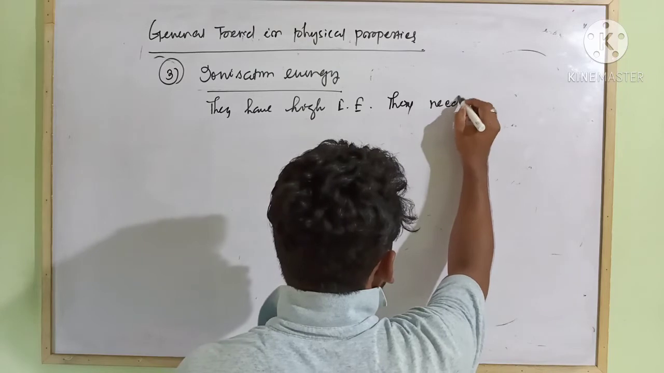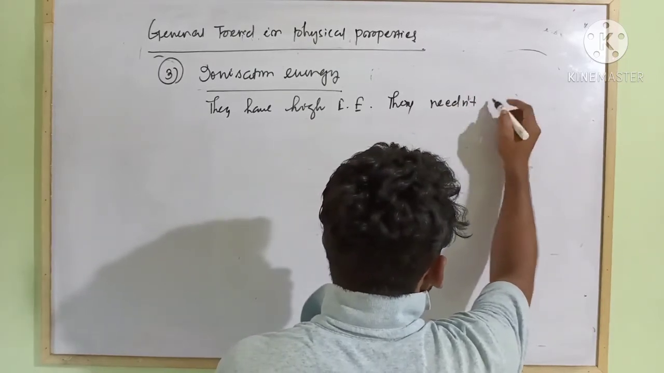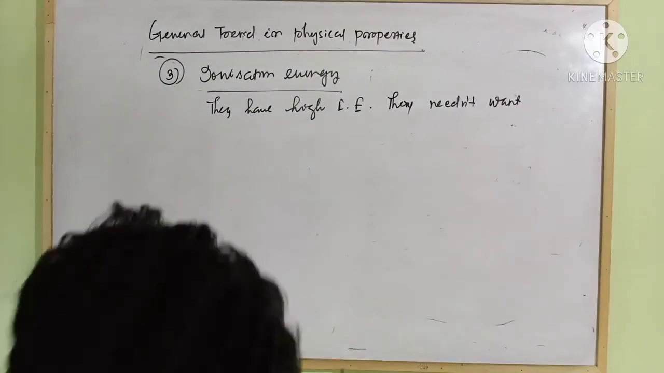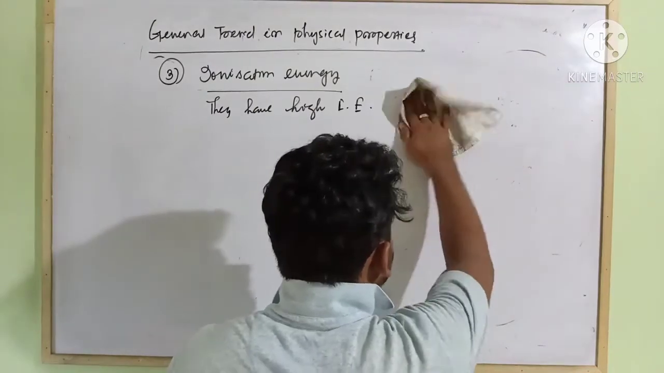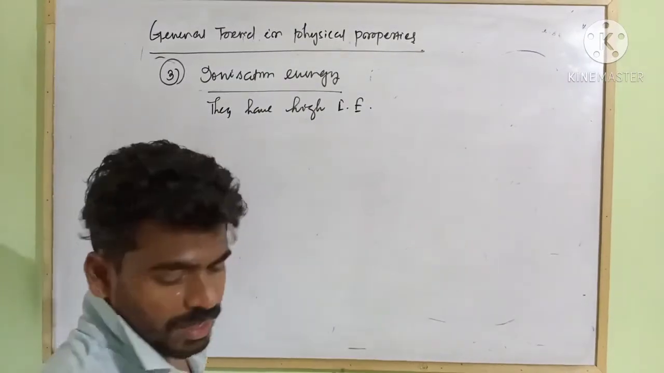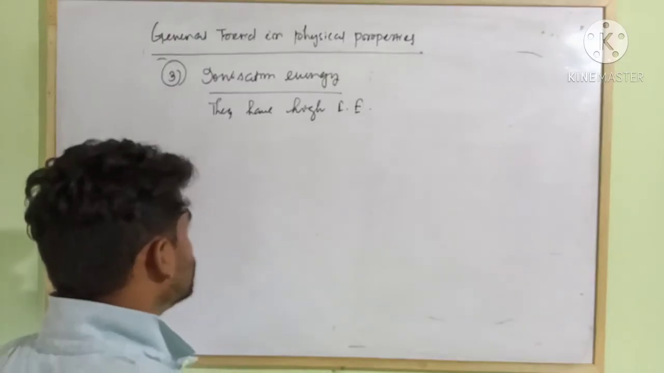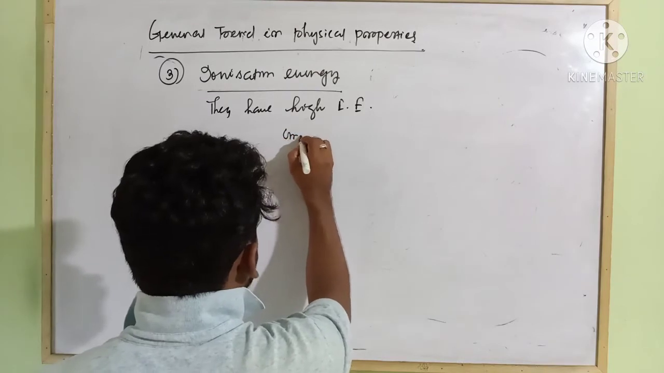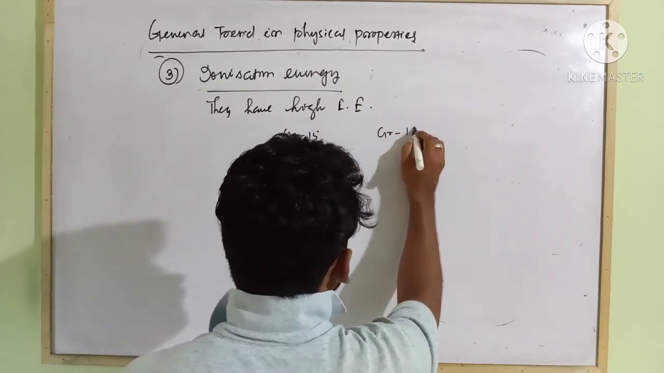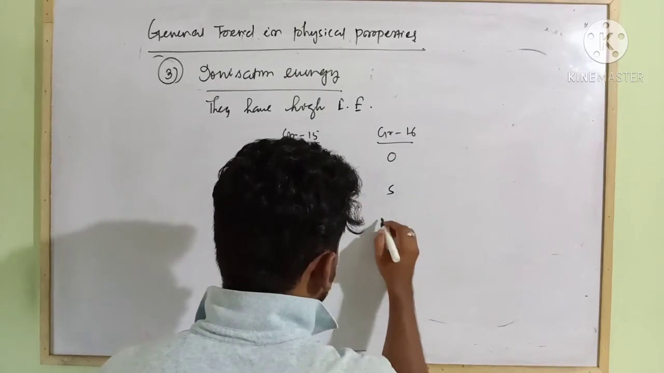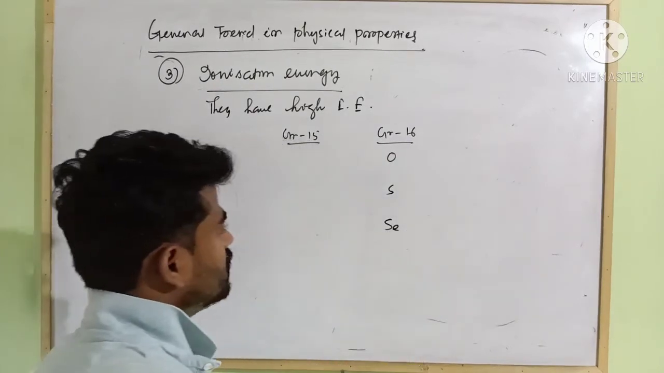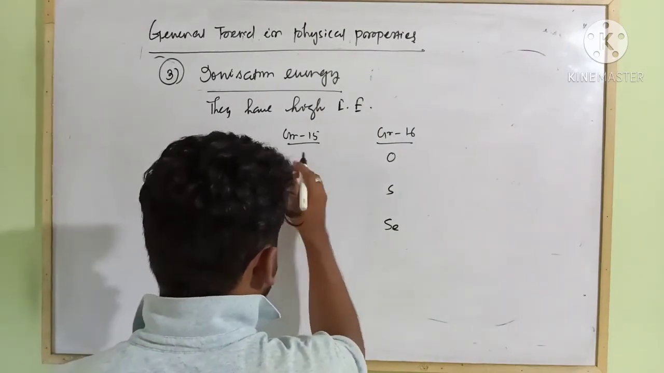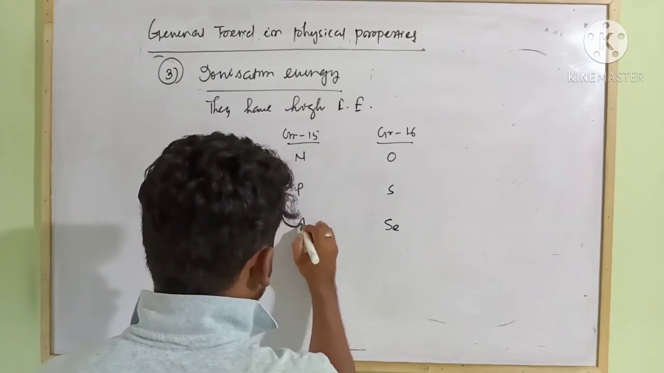That means they don't need to lose electrons from their valence shell, so that's why they have high ionization energy. If you compare along a period, this is group 15 and this is group 16. Here are oxygen, sulfur, selenium. Next, in group 15 there will be nitrogen, phosphorus, arsenic.